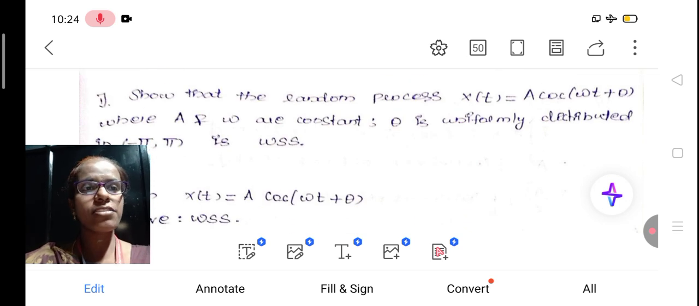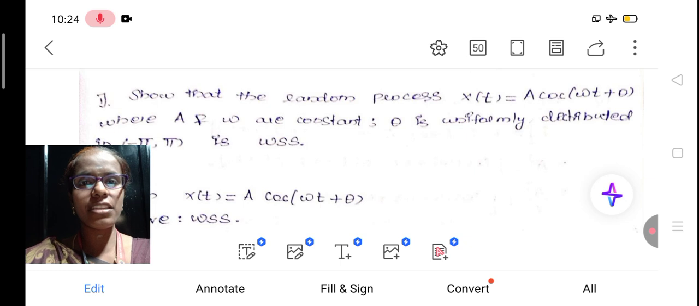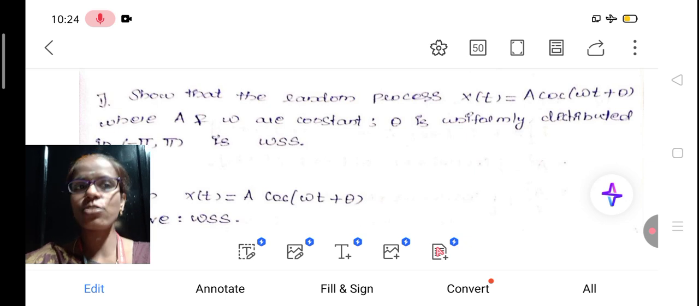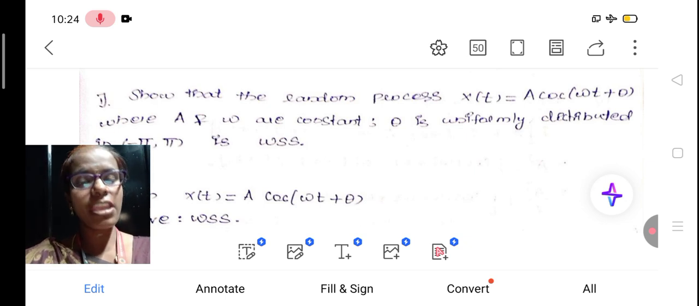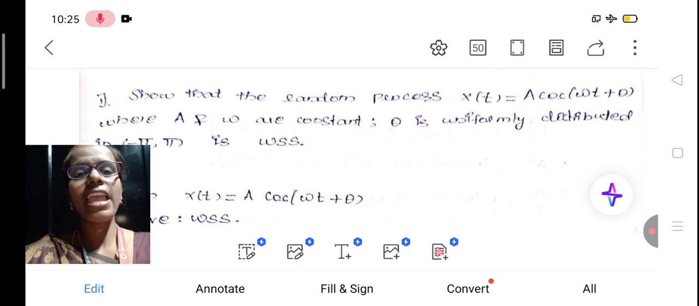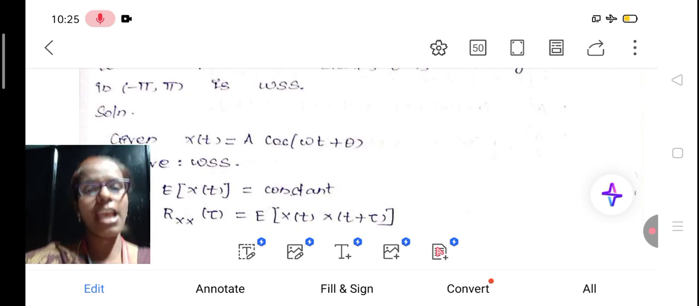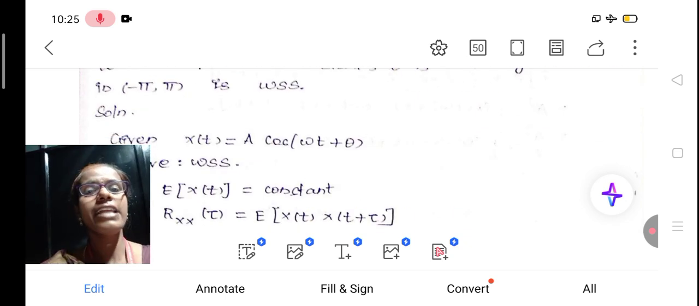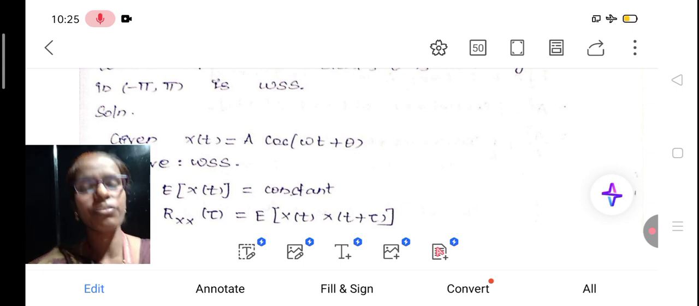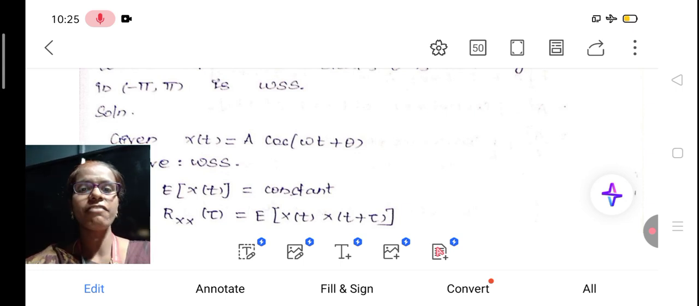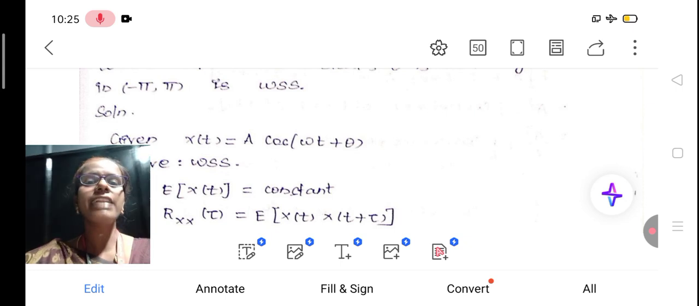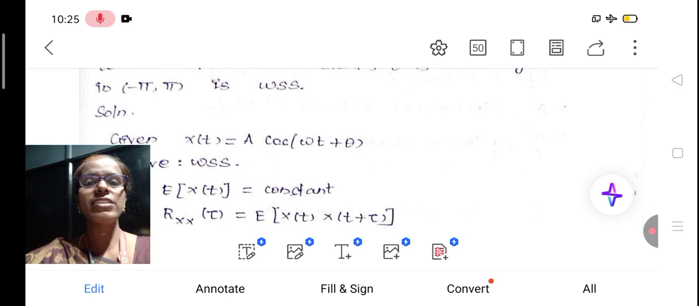Show that the random process x of t equal to a cos of omega t plus theta, where a and omega are constants and theta is uniformly distributed in the interval minus pi to pi, is a WSS process. That is what we need to prove. Given x of t, we ought to look at which is the variable and what are the constants. The first thing is to take x of t as a into cos of omega t plus theta. The second thing is, what are the conditions to prove for WSS? There are two conditions. The first condition is E of x of t is constant, and the second one is R of x x of tau, which is the autocorrelation condition.